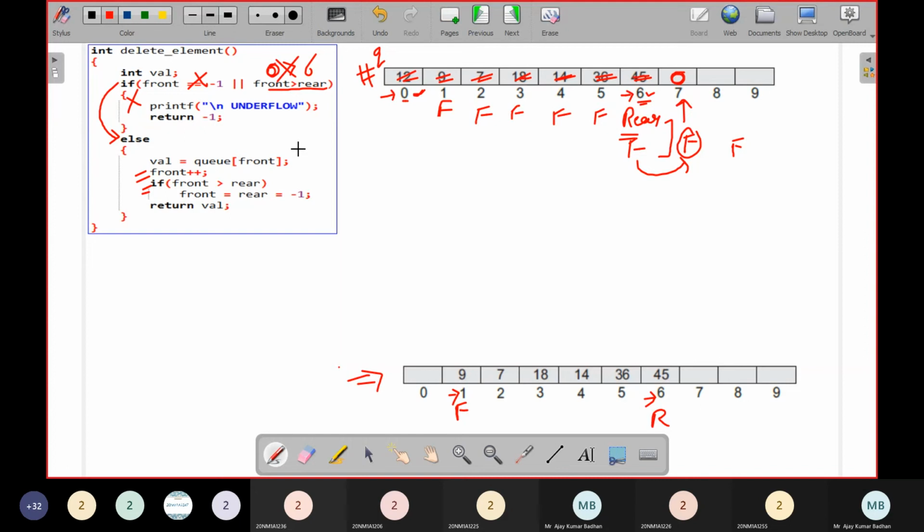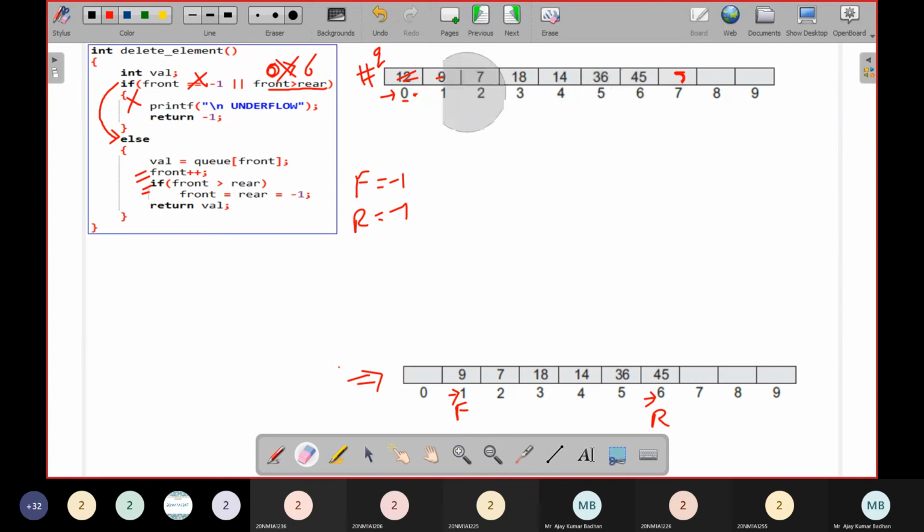Same way, front greater than rear. What is it saying? There are no elements. Bring front and rear back to the initial position. So front equal to -1, rear equal to -1. So front and rear will come back again. There are no elements present in this. All are removed. So again front will be -1, rear equal to -1.